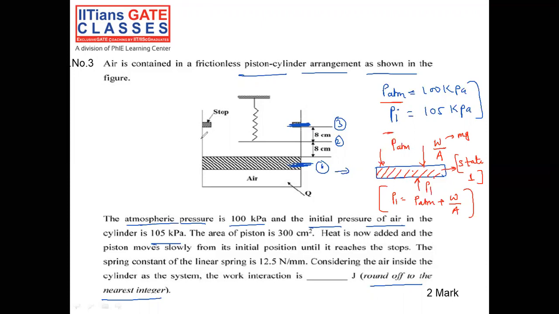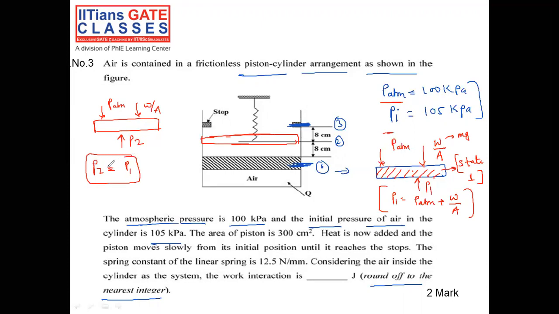Now, what is going to happen at state 2? At state 2, we have atmospheric pressure, weight of the piston, plus P2. Remember, P2 will also be equal to P1. Why is it equal? Because from point number 1 to point number 2, this is an isobaric process and there is no change in the pressure, because the piston is still not touching the spring. The spring is not exerting any force.